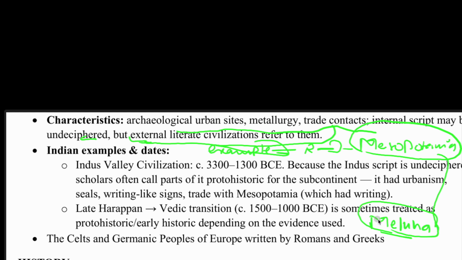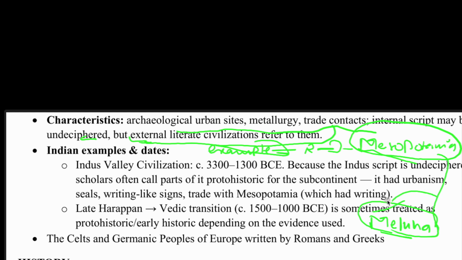Had Harappans not had their own script, we would have known of the Harappans from the Mesopotamian script. But since Harappans have their own script, we know the Harappan civilization used to exist.